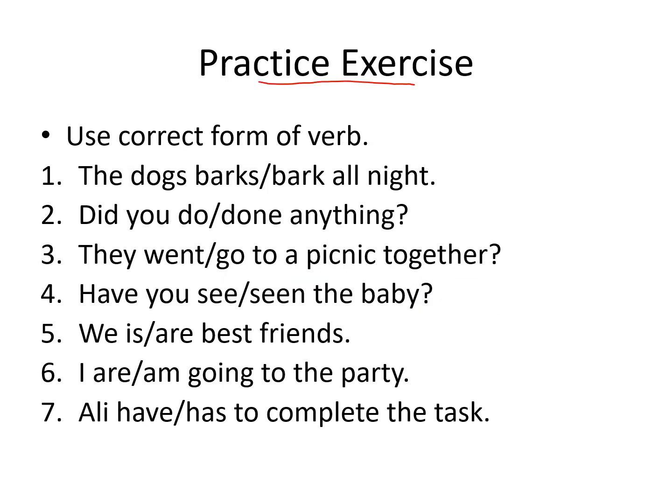Practice exercise. You are to use the correct form of verb. Number 1, the dogs. Dogs are plural. So we are to use bark. The dogs bark all night. Did you do or done anything? Did you do? They went or go to a picnic together? They went. Have you see or seen the baby? Have you seen? We are best friends. I am going to the party. Ali has to complete the task.